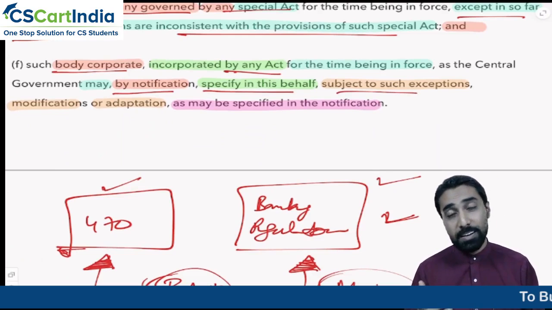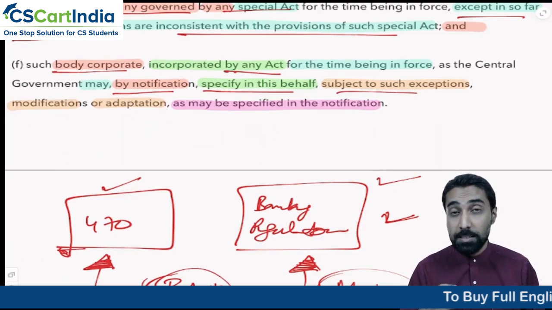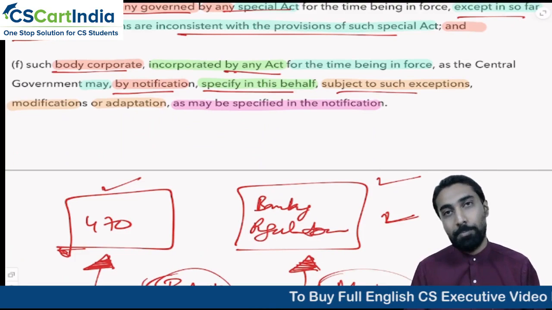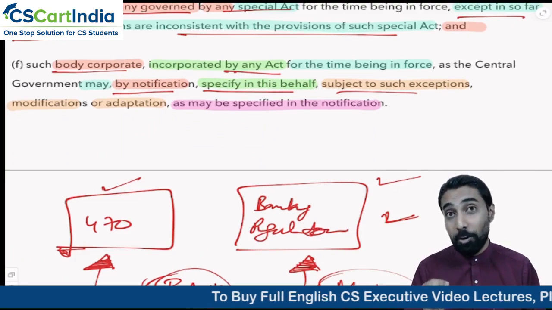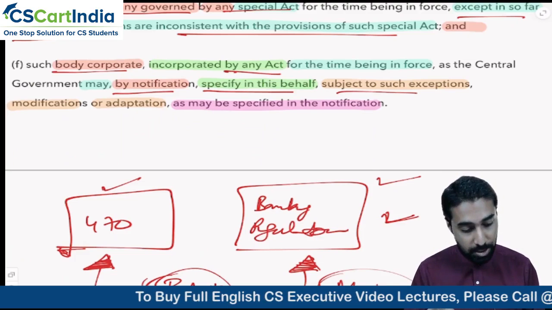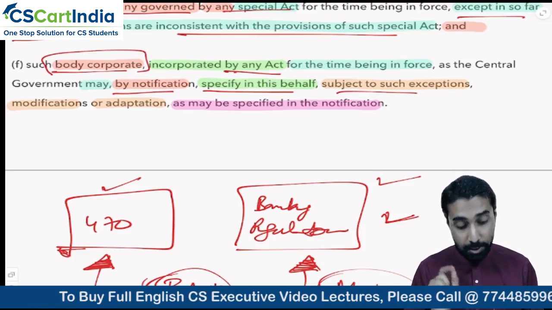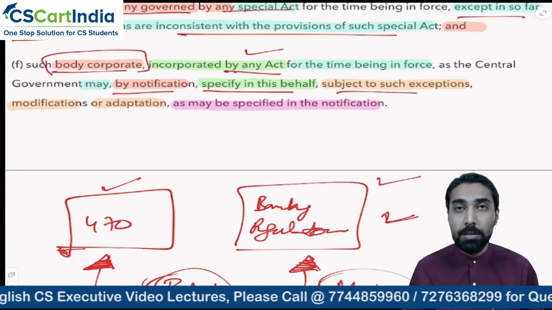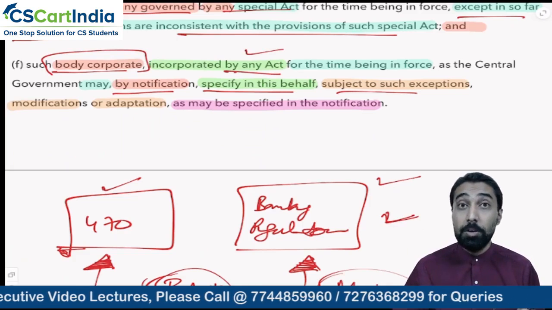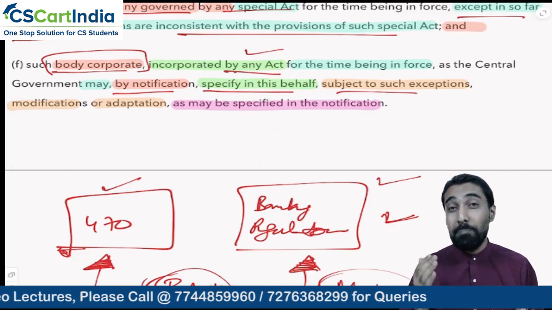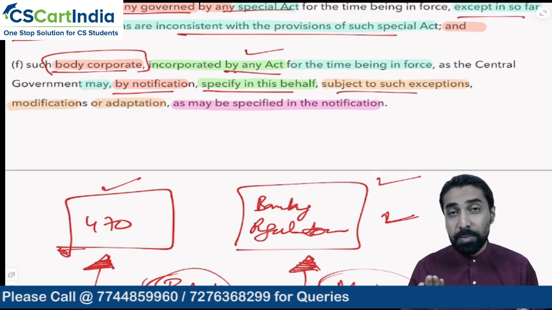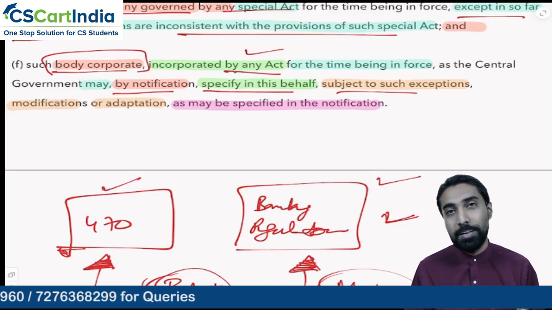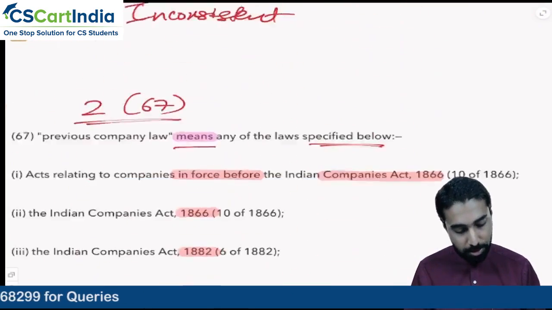So central government can tell which other acts, which other companies to which this Companies Act will apply. So simple logic, government can tell which other companies, such other body corporate or company which is incorporated by any act, they have to follow the Companies Act 2013. So even foreign companies are registered in foreign, but they have to follow the Companies Act of 2013 if they do any business in India. So that is how the logic is going to work.